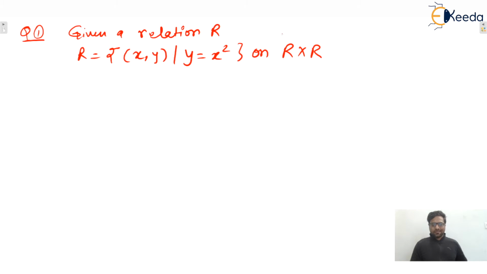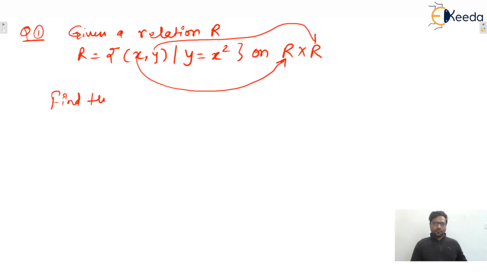So what does it mean? We can say that here the first element will belong to the first set and the second will belong to the second set. But by chance here both sets are the same set, that is the set of real numbers. Now my question is: find the domain and range.